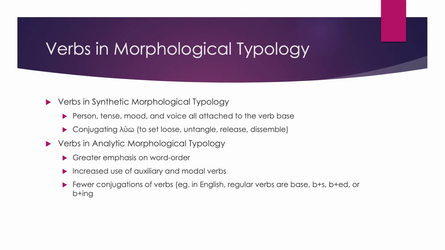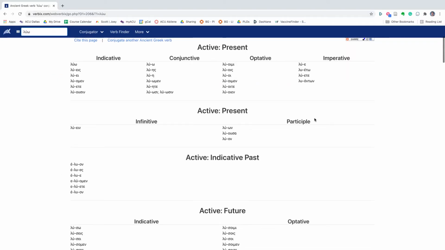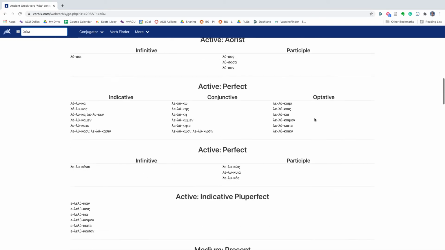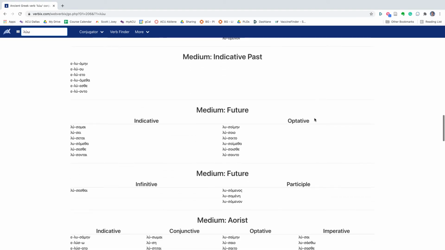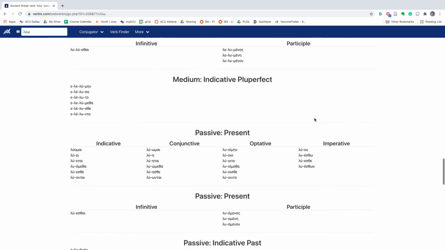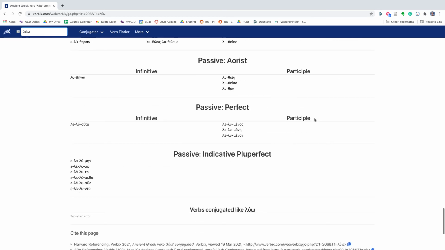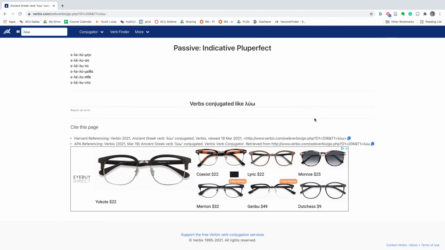As we discussed previously, the morphological typology of a language will have an impact upon the way that verbs are conjugated. Synthetic languages can have lots of options, as adding inflections can be a sadistically large set of conjugations. I mean, check this out. It's a single verb, to loose or untangle. Here are all the inflections available. When languages are synthetic, they can get very complex sets of tense and mood.